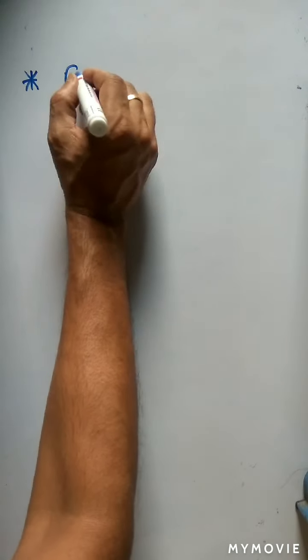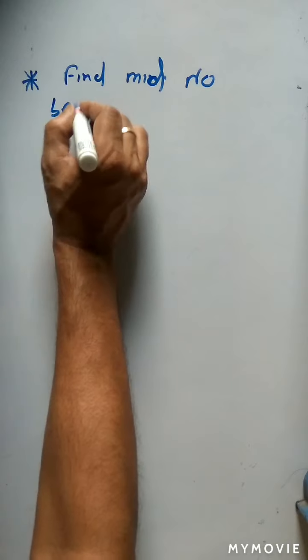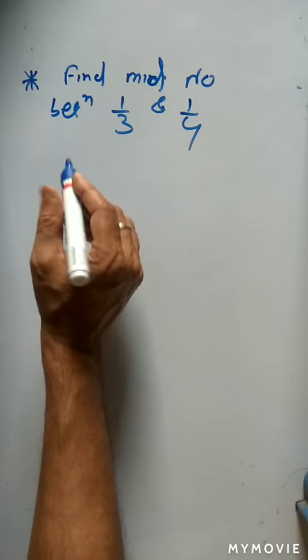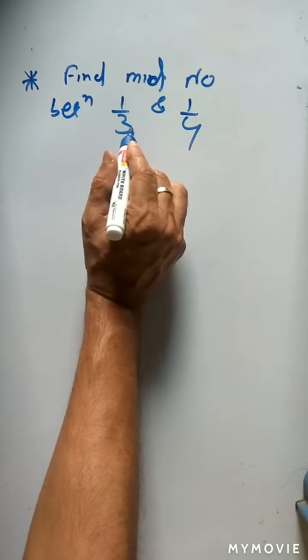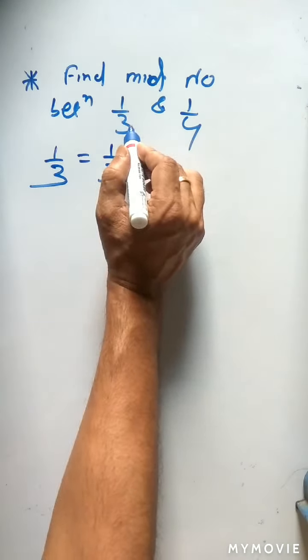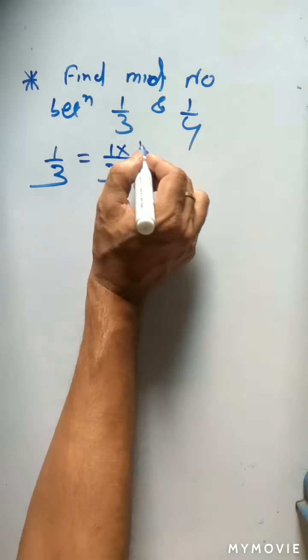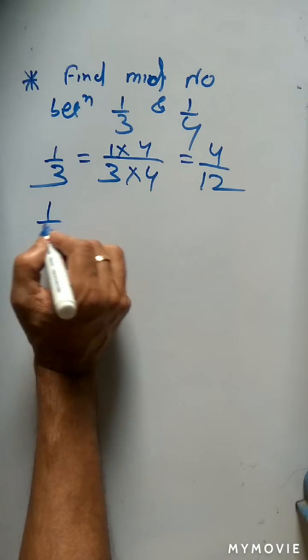Okay, so next. We have already discussed how you find a middle point. So now see, find the mid number between 1 by 3 and 1 by 4. So how will you find it? Here you have to always try to maintain equal denominator. So 1 by 3 is nothing but what? You see 3 and 4. So what is the LCM? 12. So how will you get 12? Here multiply 4, here multiply 4. So you will get 4 by 12. 1 by 3 is nothing but 4 by 12.